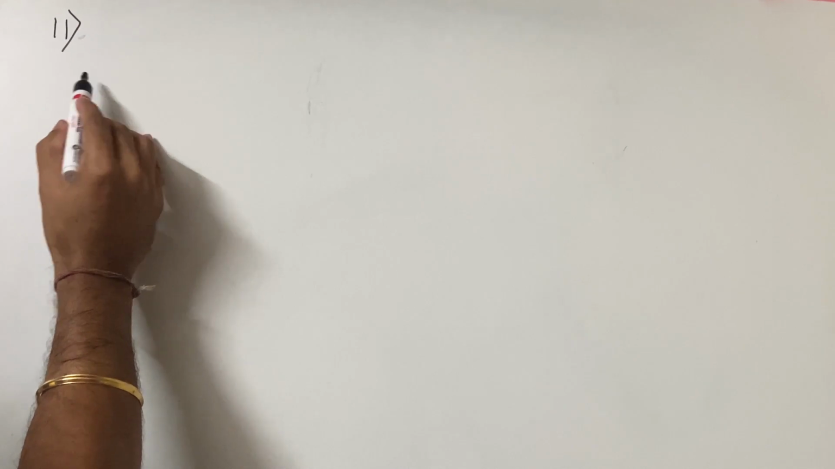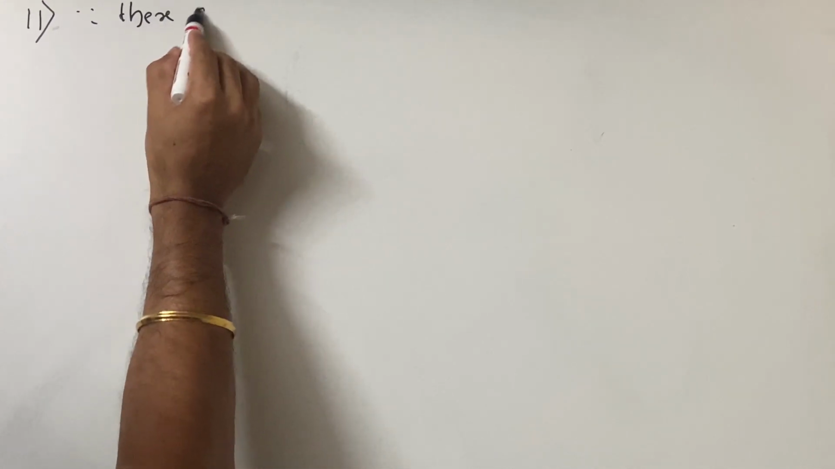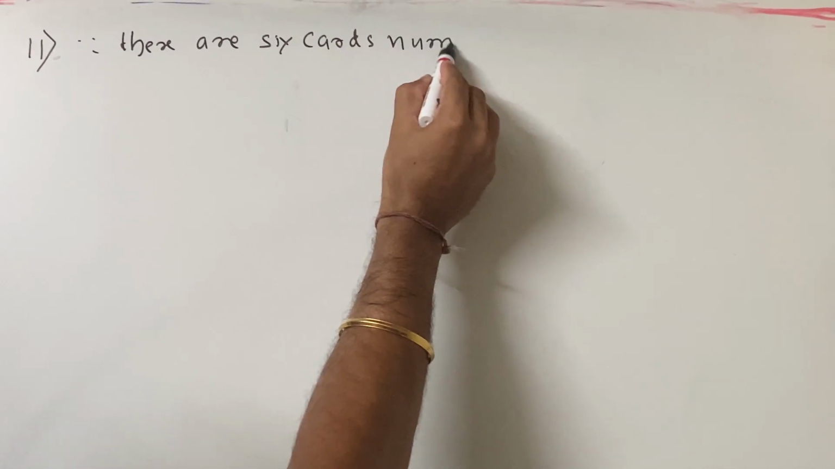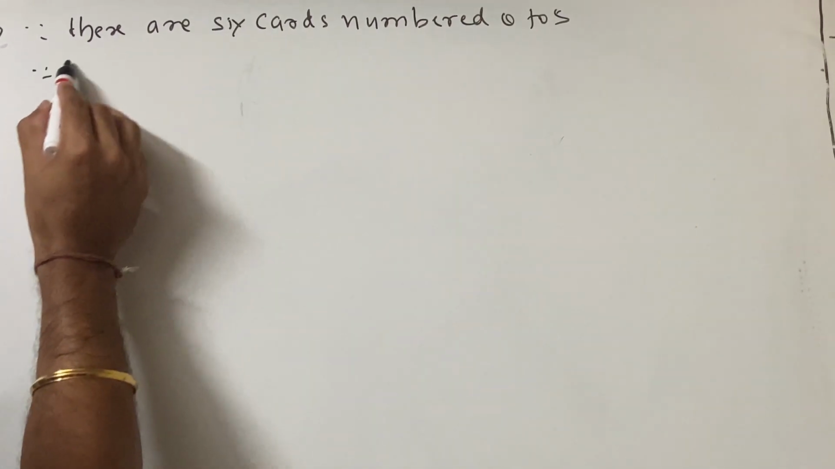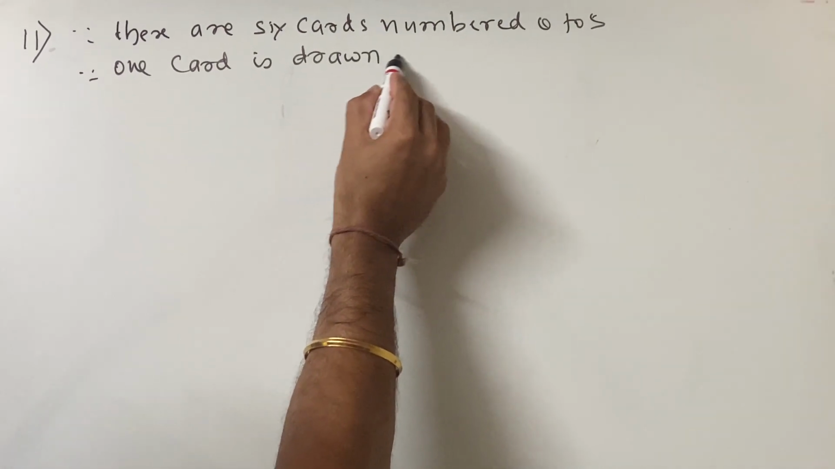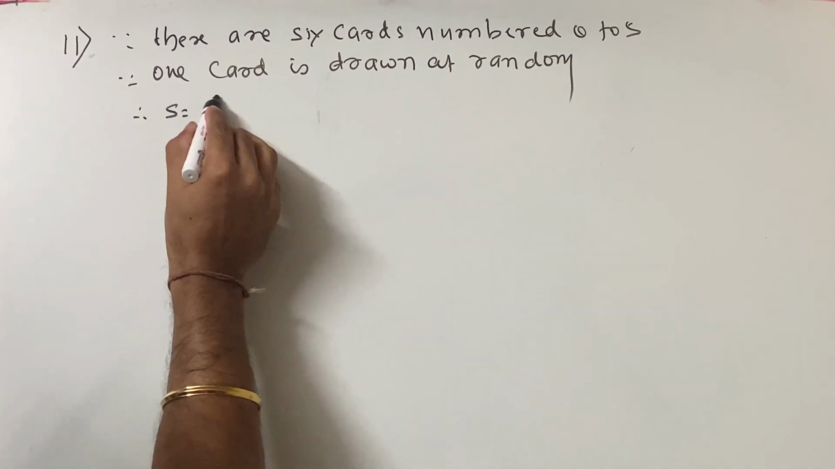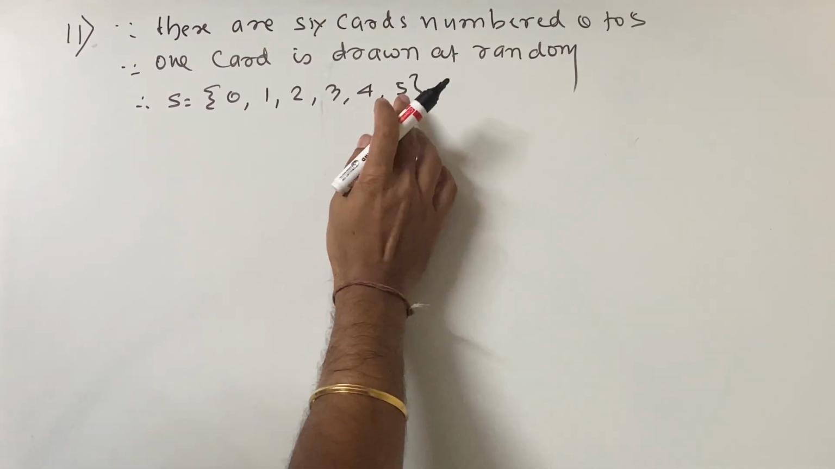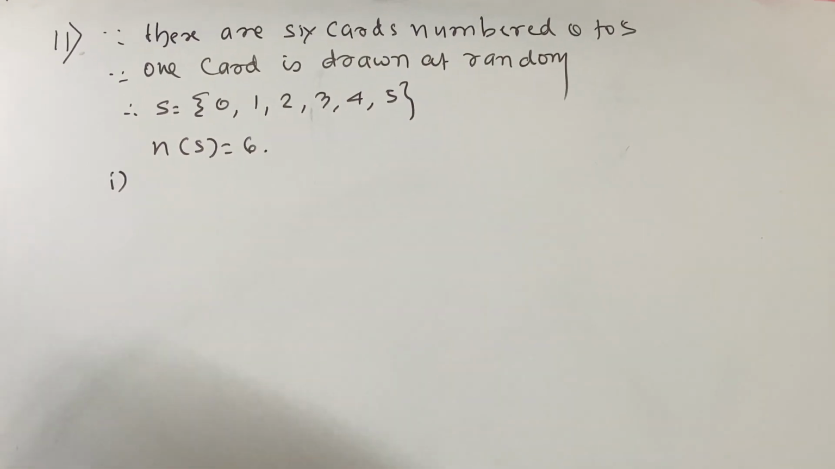There are 6 cards in a box, each bearing a number 0 to 5. That is, since there are 6 cards numbered 0 to 5, and since one card is drawn at random, your sample space becomes S is equal to 0, 1, 2, 3, 4, 5. How many are there? There are totally 6 cards over here. So n of S is equal to 6.